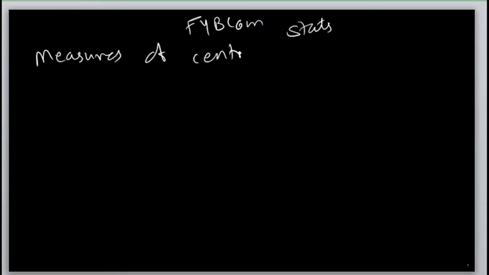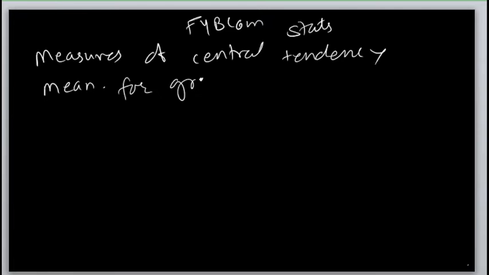Today we are going to discuss first year FY BCom statistics. The chapter name is measures of central tendency. In this chapter, we are going to discuss mean for grouped data. In the previous two videos, we discussed how to find mean for grouped data.